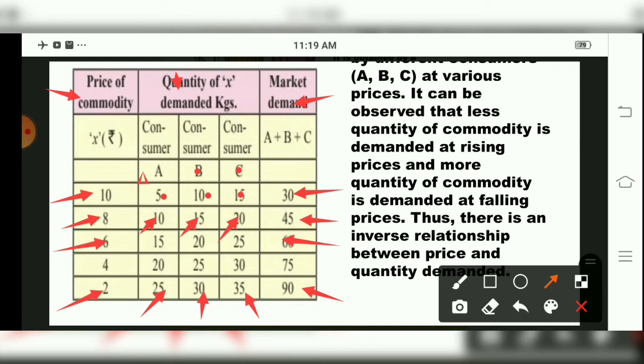Means in market demand schedule also, what has been told, children? Just check it out. At price rupees 10, higher the price, how much commodity was purchased? 30. And at rupees 2, that is low the price of the commodity, even if the 3 persons were there, how much commodities was purchased? 90. That means what it shows?